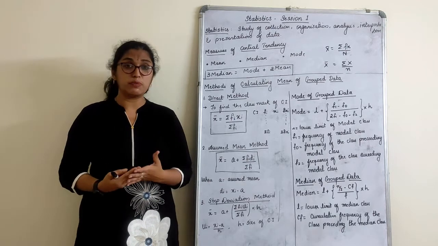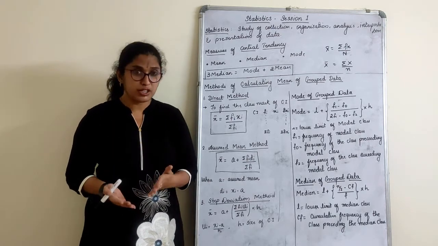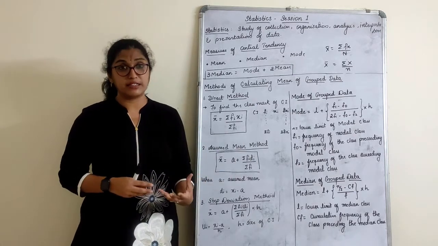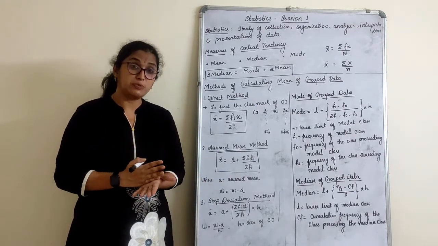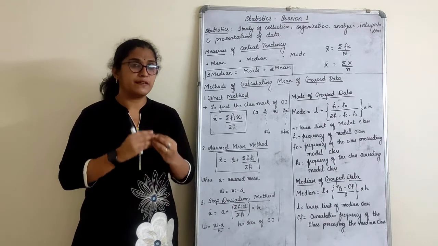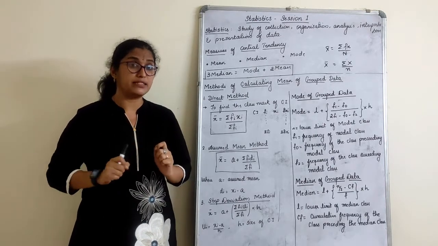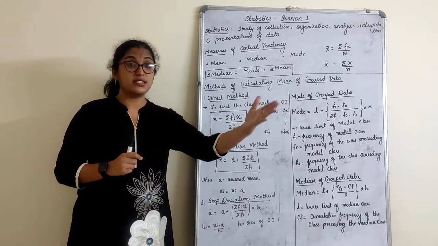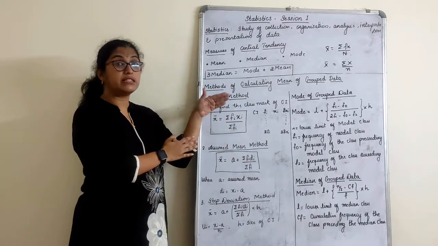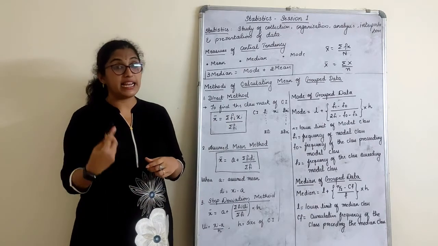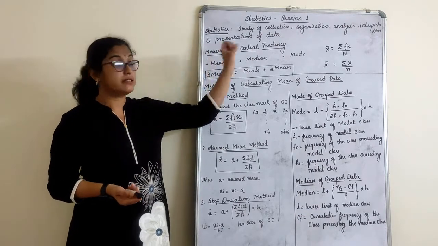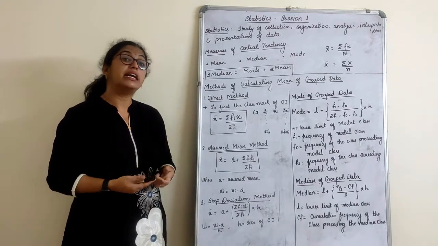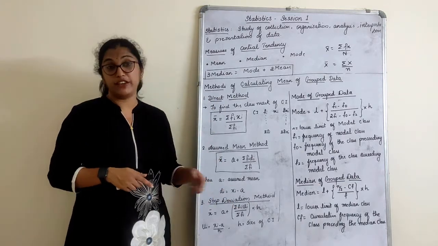Now, whatever I explained may appear a bit vague to you, because we have not seen the numericals yet, right? So just listen to whatever I have told, understand, and make a note of when to use which. Then you can understand and apply it when we start the exercise. Again I will tell you why I am using the direct method, why the assumed mean method, and why the step deviation method.